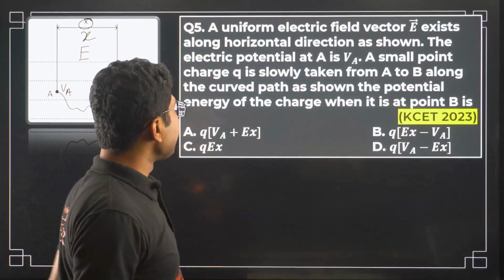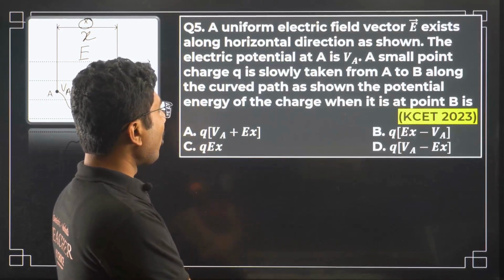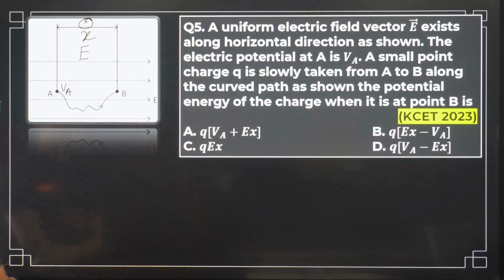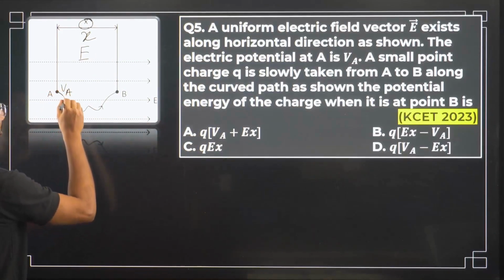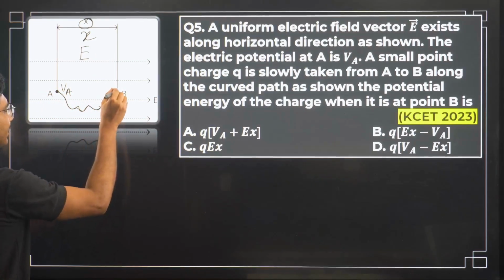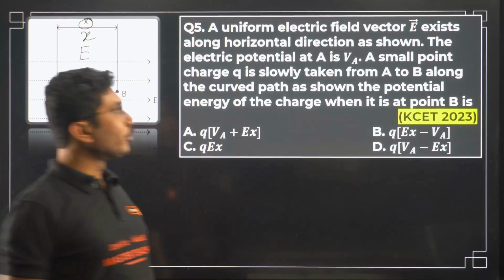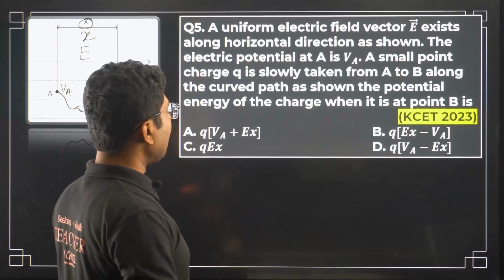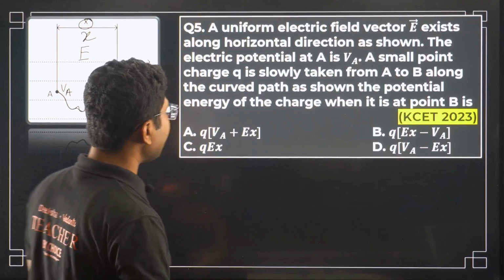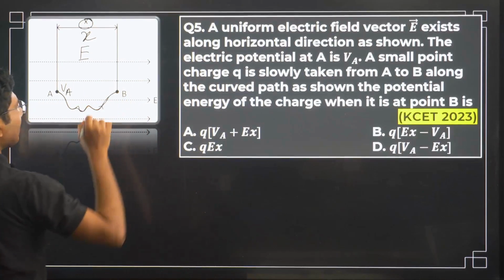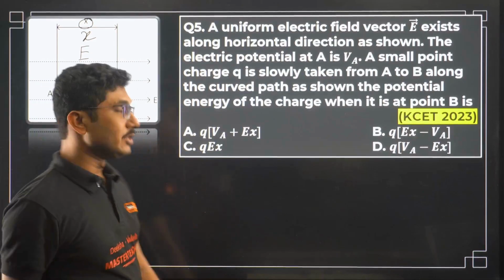A small point charge Q is slowly taken from A to B along the curved path as shown. The question asks for the potential energy of the charge when it is at point B. So what is the potential energy, not potential?